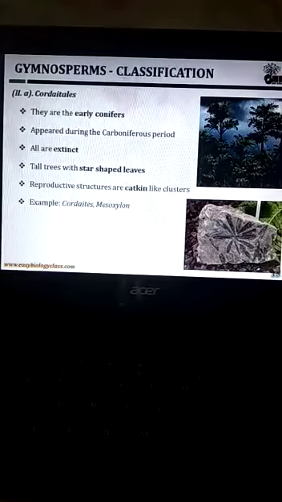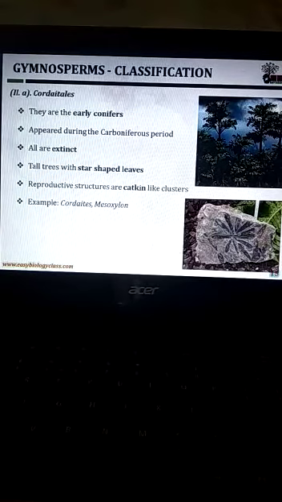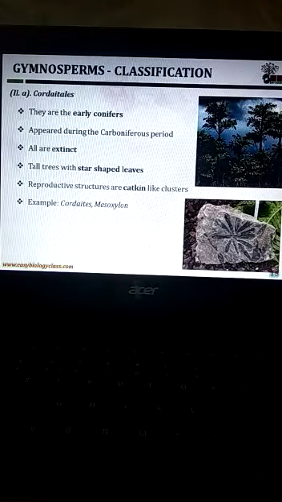The order Cordaitales: they are early conifers that appeared during the Carboniferous period. All are extinct. Tall trees with strap-shaped leaves are present. The reproductive structure is a catkin-like cluster. Examples: Cordaites, Mesoxylon. These are some common examples.